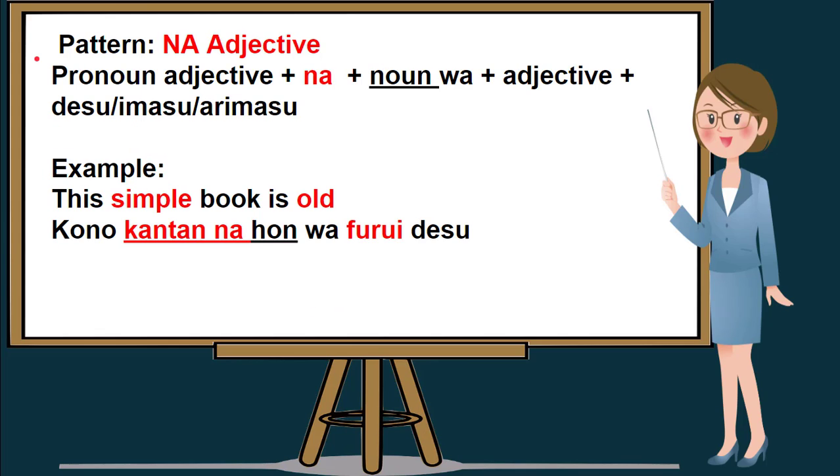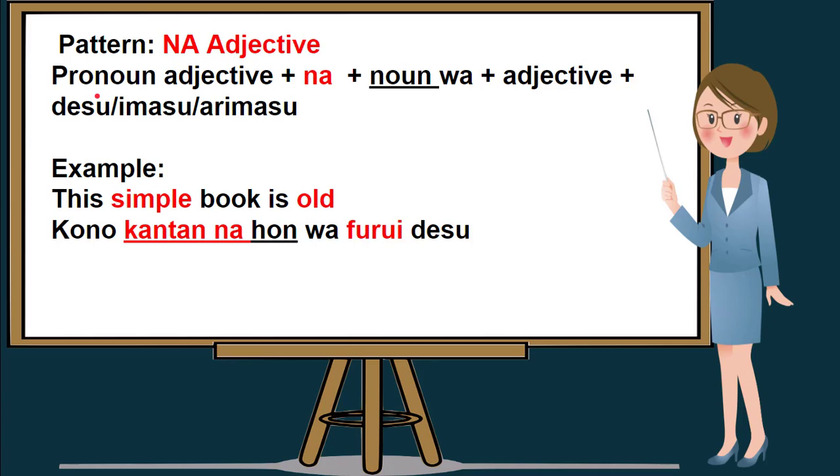Our next pattern will be pronoun, adjective plus na plus noun, wa plus adjective plus desu or imasu or arimasu. Take note that this example here will be na adjective.